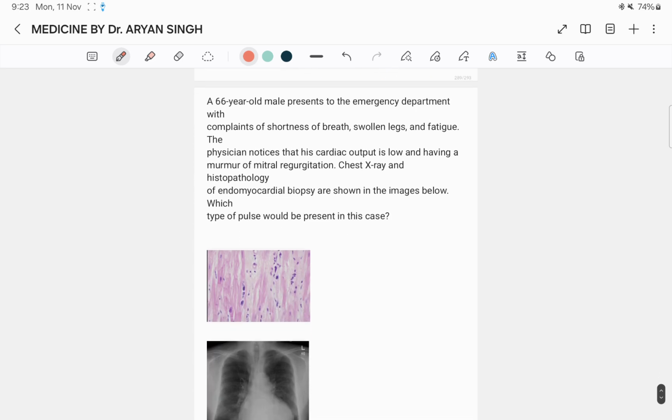Next question. A 66-year-old male presents to the emergency department with complaints of shortness of breath, swelling of the legs and fatigue. The physician noticed that his cardiac output is low and he has a murmur of mitral regurgitation. Chest X-ray and histopathology of an endocardial biopsy are shown in the image. Which type of pulse would be present?